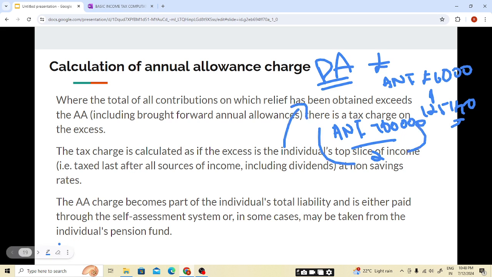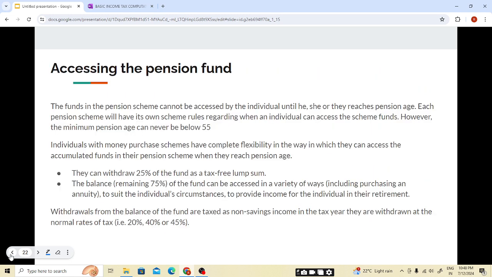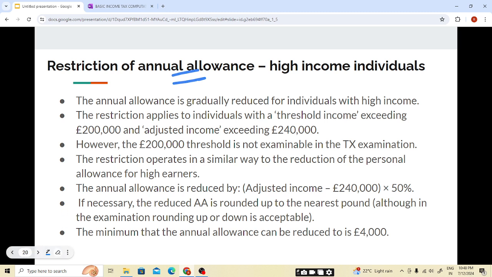So in the same case, we will be seeing the annual allowance also will get reduced, students. Restriction of annual allowance, higher income individuals. So annual allowance will reduce for individuals who are having higher incomes. Now the term higher income will be seen further. The annual allowance is gradually reduced for individuals with higher income.